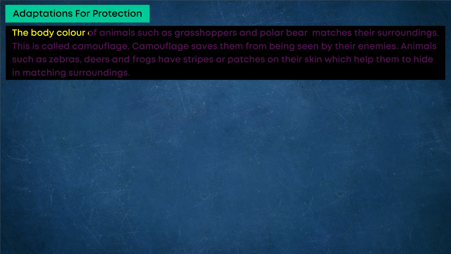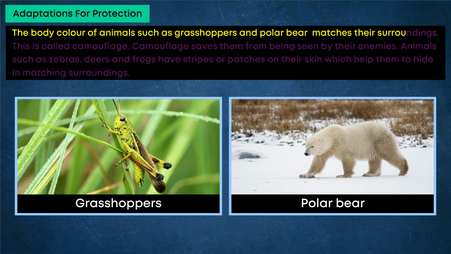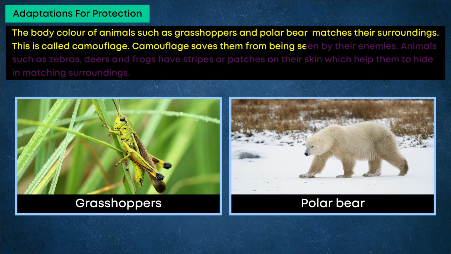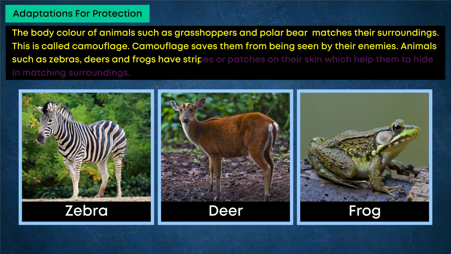The body color of animals such as grasshoppers and polar bear matches their surroundings. This is called camouflage. Camouflage saves them from being seen by their enemies. Animals such as zebras, deers and frogs have stripes or patches on their skin which help them to hide in matching surroundings.